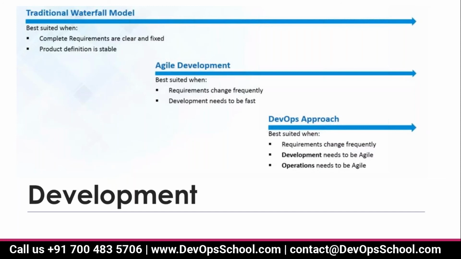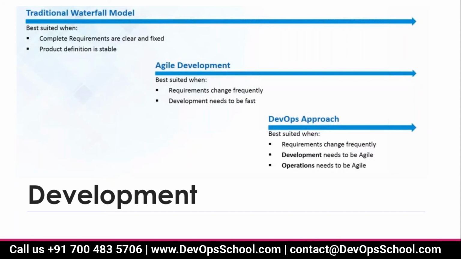Requirements change frequently, so they also expect changes at any stage. Development needs to be agile, which means that at any time they can change the functionality, and the developer should accept that. The same applies in operations. So whenever we adopt the DevOps approach, we need to improve the development approach also.